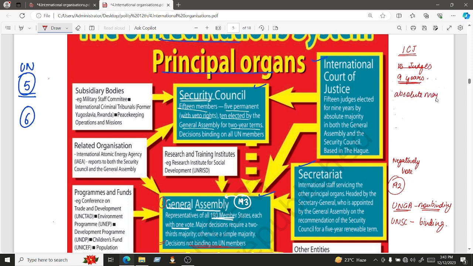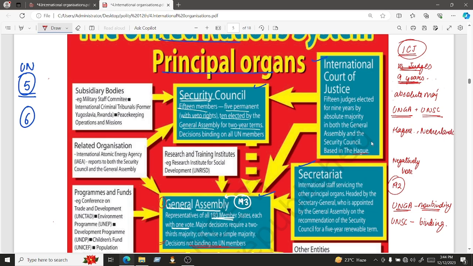and this majority is where? In the United Nations General Assembly as well as the Security Council. So the members of the General Assembly plus the Security Council will have to vote for the appointment of the judges for a term of 9 years. Okay, and now where is this International Court of Justice located? It is based in The Hague. Okay, it is based in the Peace Palace in The Hague, which is in the Netherlands.